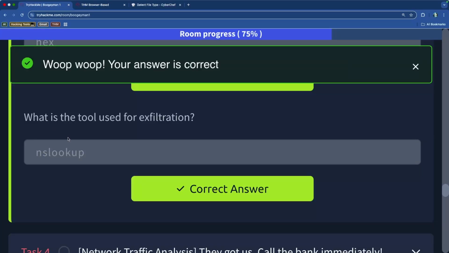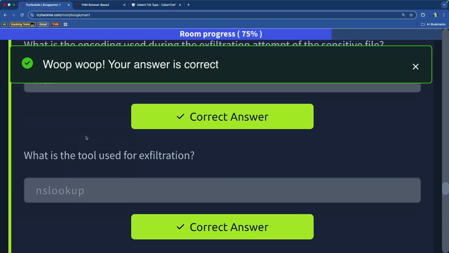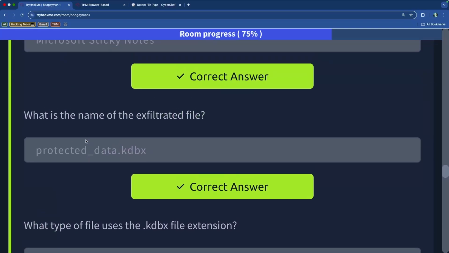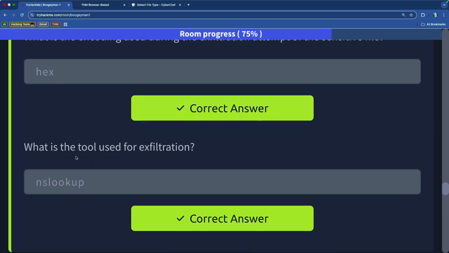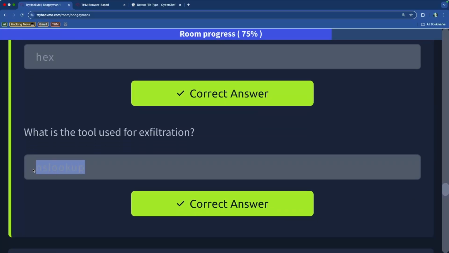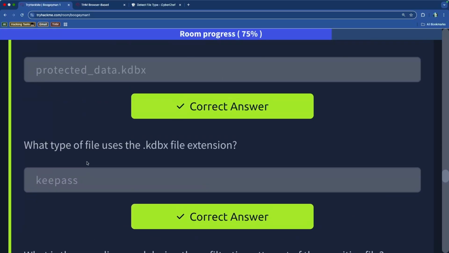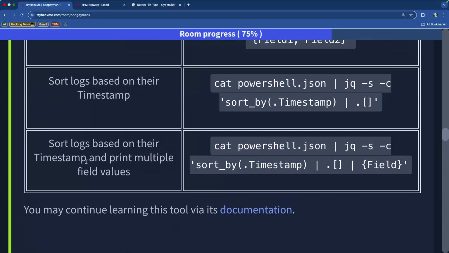And yeah, NSLOOKUP is the right answer. Apart from the command where he prepares that protected data file, the only other command that would make sense would be the one that is using NSLOOKUP for the exfiltration.